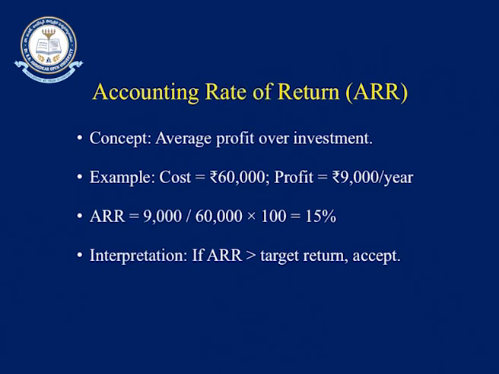Lastly, accounting rate of return. Accounting rate of return is the average profit over the investment. For example, the cost is 60,000 and the profit is 9,000 per year. When you look at the average profit, again EBITDA. When you look at the investment, it is the average investment.